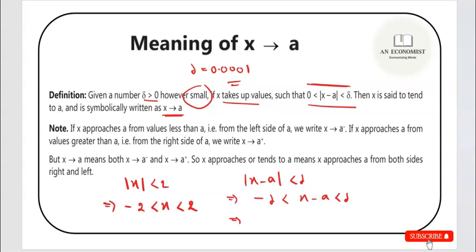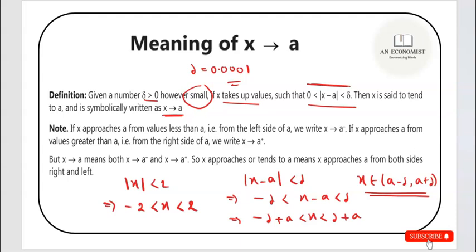Now if you add a on each side, what you get is this. So what this tells you is x belongs to a minus delta to a plus delta. So it tells you that x lies in the neighborhood of point A.